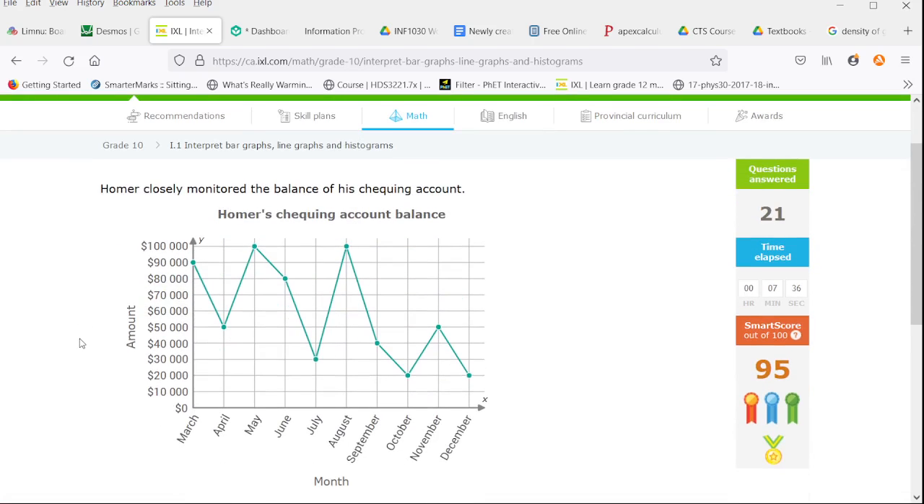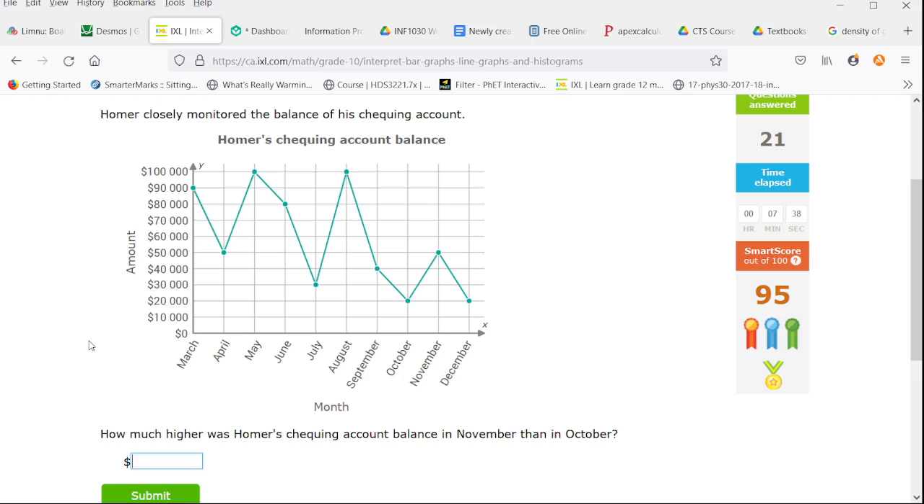Homer closely monitored the balance of his checking account. Good for Homer. How much higher was Homer's checking account balance in November than in October? November was 50,000. October it was 20,000. That's a 30,000 difference. Also, good for Homer. I don't know why it's fluctuating so much, but he's clearly putting money in.